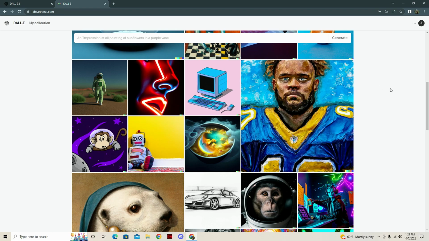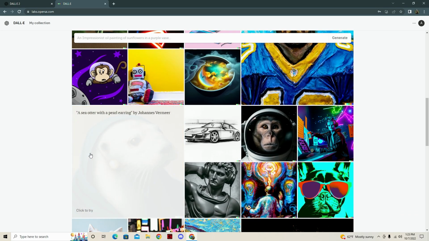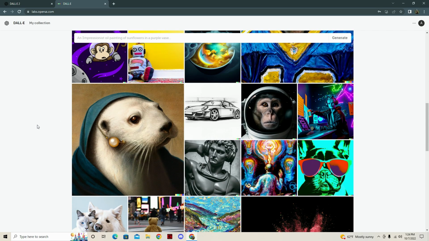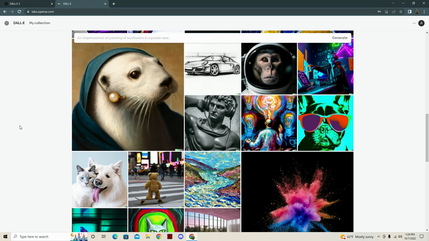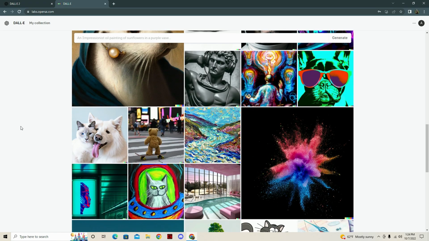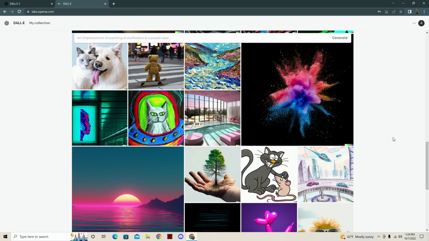And then a Van Gogh style painting of an American football player. So see, you can get a Van Gogh style painting. Super neat. It can do sketches. It can do art in the style of specific artists as well. So I think this is an artist. I don't know my artists super well, but there you go. This is a photo of Michelangelo's sculpture of David wearing headphones, DJing. Oh yeah, look at him go. A centered explosion of colorful powder on a black background.